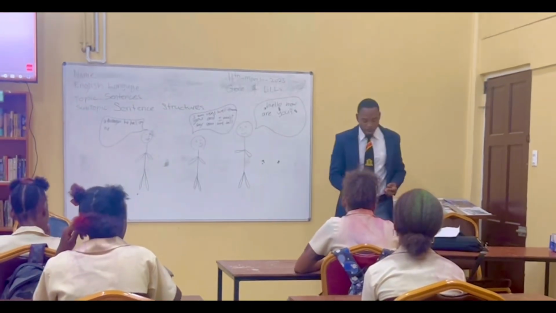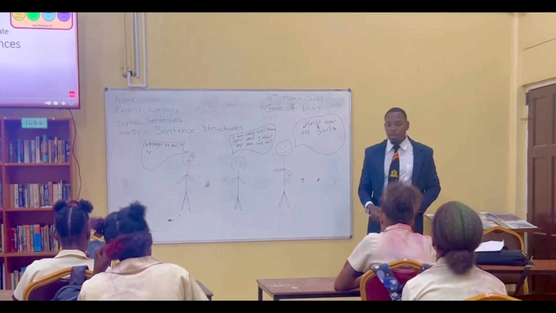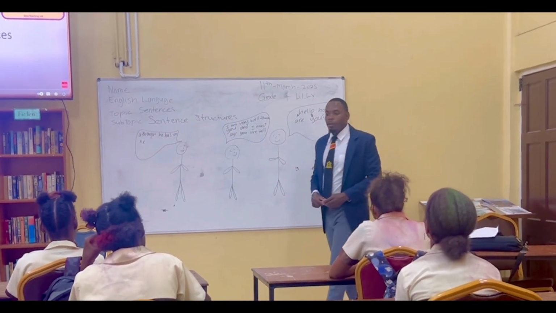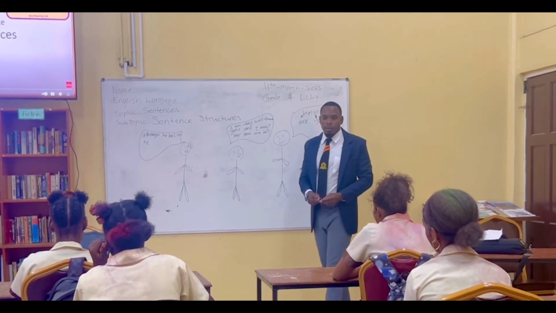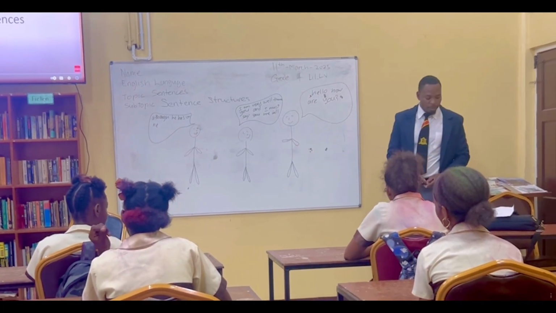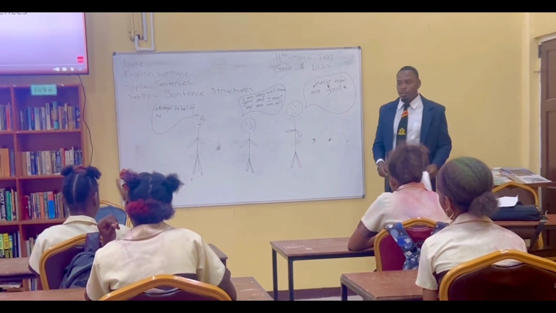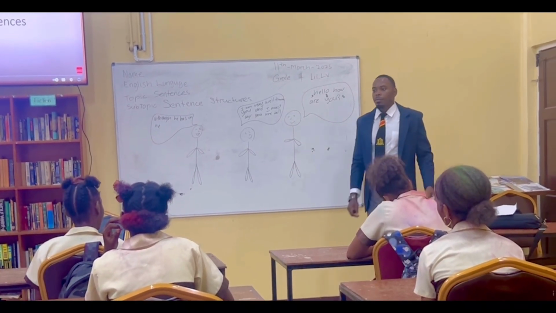What do you think you could say about a simple sentence? How is it different from a compound sentence? And how is it different from a complex sentence based on the video that you've seen? Anybody? Yeah, sure. Sir, simple sentence is when you have one person or one thing.